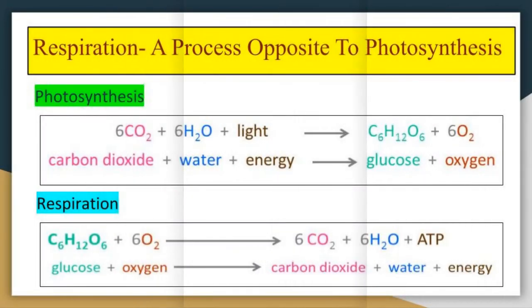Respiration is a process opposite to photosynthesis. Respiration is a process in which food is broken down into simpler forms. Photosynthesis, on the other hand, is a process during which food is synthesized from simpler molecules like carbon dioxide and water. Energy is produced during respiration, while energy in the form of sunlight is required during photosynthesis. Oxygen is used up in respiration, and oxygen is produced during photosynthesis. Carbon dioxide is produced during respiration, while this gas is used up in the process of photosynthesis.